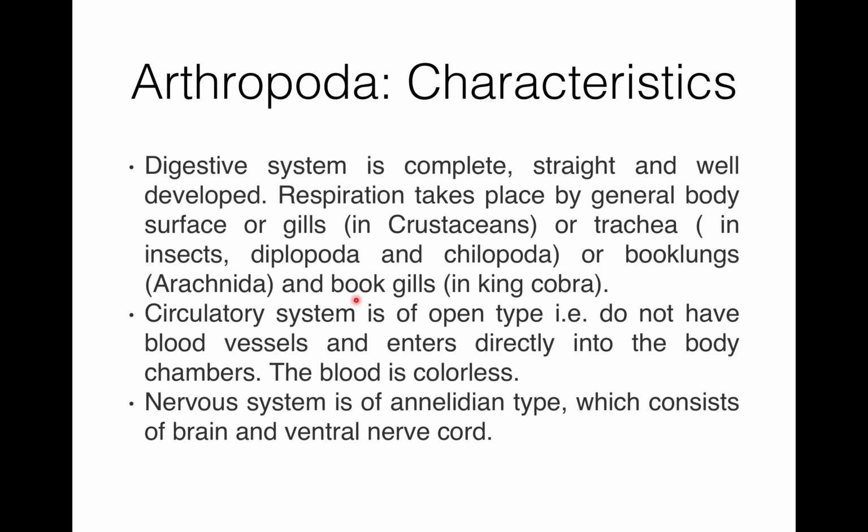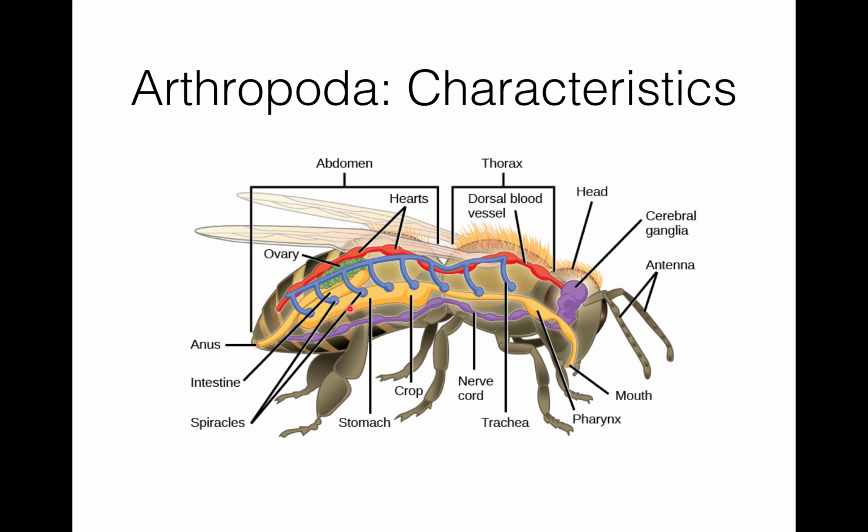And respiration takes place by the general body surface or gills. General body surface and gills are used for respiration in crustaceans. In insects, diplopoda and chilopoda, trachea is the respiratory organ. In arachnida, the respiratory organ is book lungs, and in king crab, the respiratory organ is book gills.